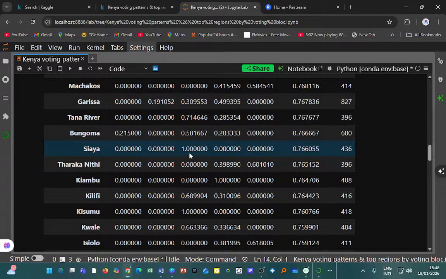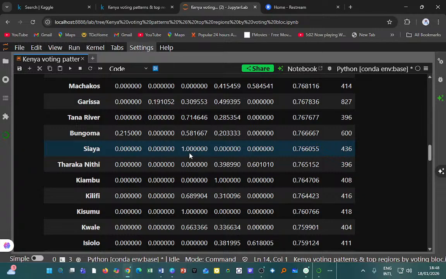Then Baringo with 75%, Kericho with 75%, Nyandarua with 75%, Nyeri with 74%, Muranga with 74%, Nakuru 74%, Narok 73%, Embu 73%, Bomet almost 73%, and Kirinyaga 72%. These are hard base lock plus defensive turnout.